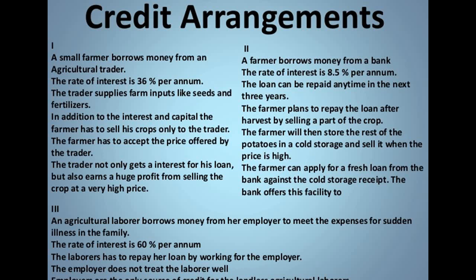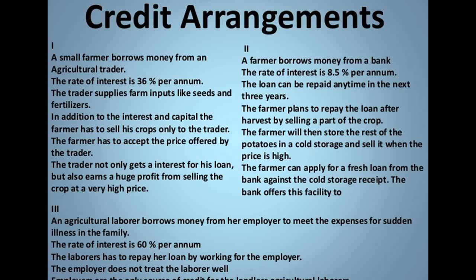Now in the second situation, we next meet Arun, who is supervising the work of one farm laborer, and Arun has 7 acres of land. He is one of the few persons in Sonpur to receive a bank loan for cultivation, and the interest rate on the loan was 8.5% per annum. The loan can be repaid any time within 3 years, and Arun plans to repay the loan after harvesting and selling part of the crop. He then intends to store the rest of the potatoes in the cold storage and apply for a fresh loan from the bank against the cold storage receipt, and the bank offers a facility to farmers to take crop loans from them.